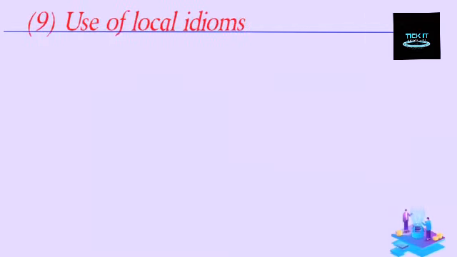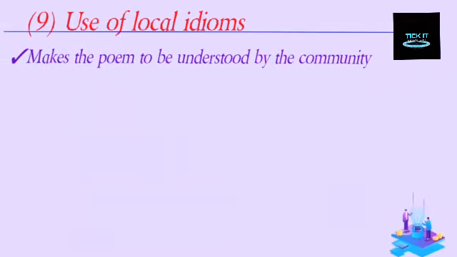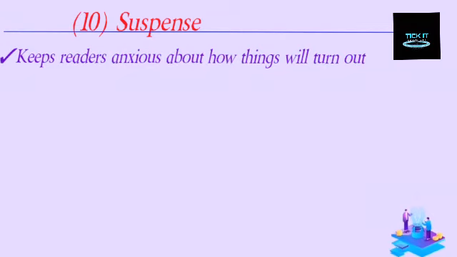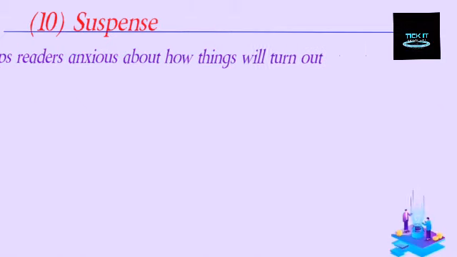We have use of local idioms. This makes the poem to be understood by the community to which the poem is being delivered. We have suspense. This keeps the readers anxious about the things that will turn out maybe at a future time of the narration of a poem or reading of the poem.